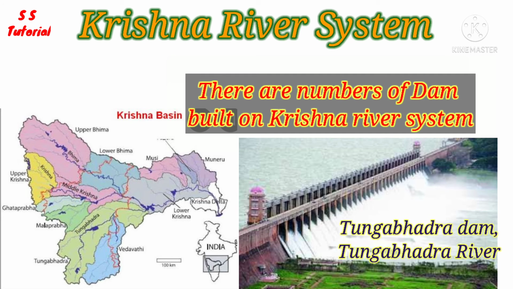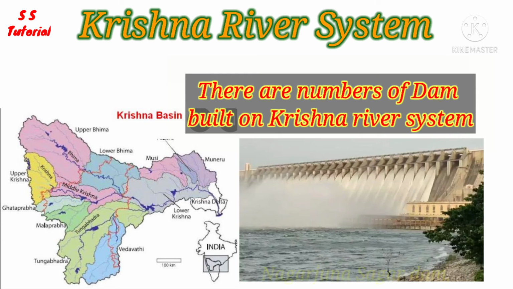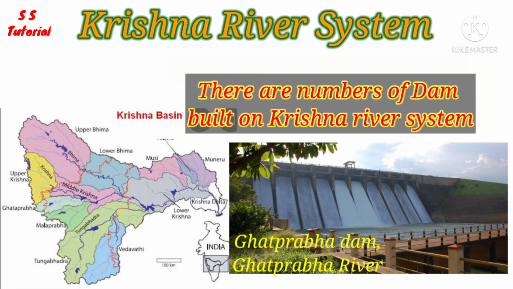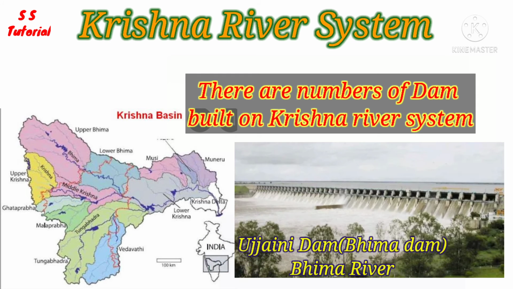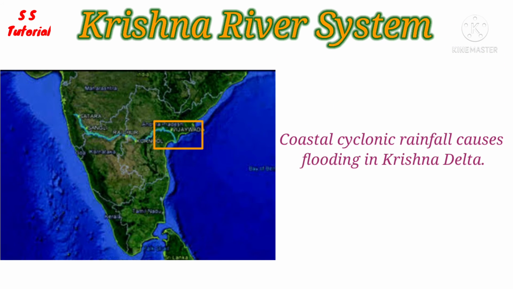Most important are the Tungabhadra project across the Tungabhadra river, the Srisailam project across the Krishna river, the Nagarjuna Sagar dam across the Krishna river, the Ghatprabha project across the Ghatprabha river, the Bhima project across the Bhima river and so on. The delta area of the Krishna basin is a flat front area. Coastal cyclonic rainfall of high intensity and short duration makes flooding.